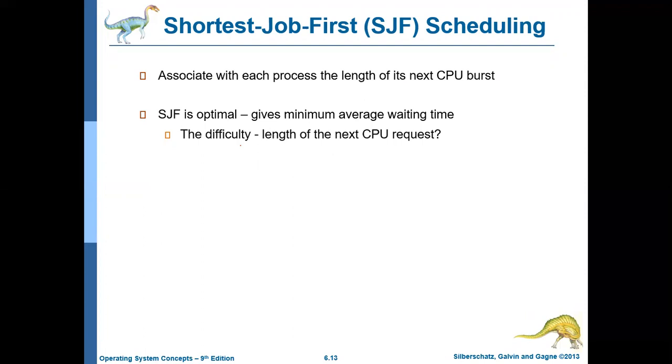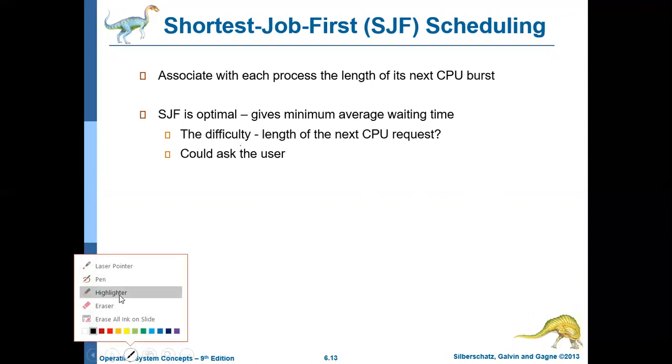For that particular process, the operating system is going to give the CPU. So how much burst time remains? Generally, the operating system doesn't know that, so there is a difficulty in that. How to overcome that difficulty, we will also discuss. One option is you can ask the user.